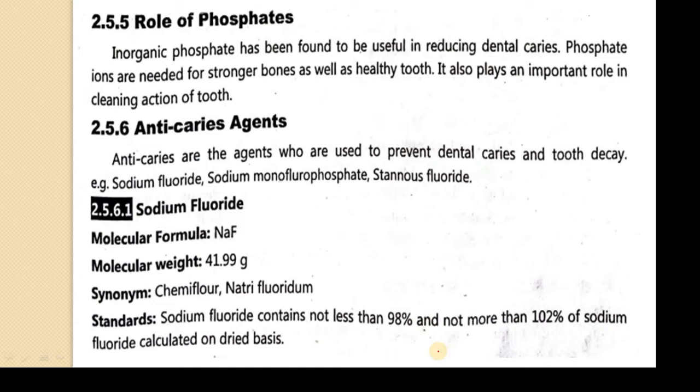Now the next point, that is phosphate. Inorganic phosphate has been found to be useful in reducing dental caries. The phosphate ions are needed for stronger bone as well as a healthy tooth. It also plays an important role in the cleaning action of the tooth. So this clearly indicates that if you have phosphate ions, it definitely makes bone stronger as well as a healthy tooth. So this is a requirement of my bones and teeth, phosphate. Phosphates also play an important role in the cleaning action of the tooth.